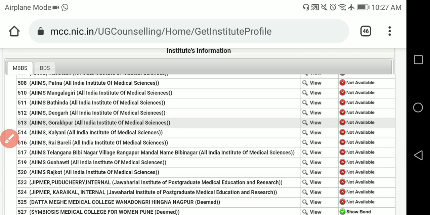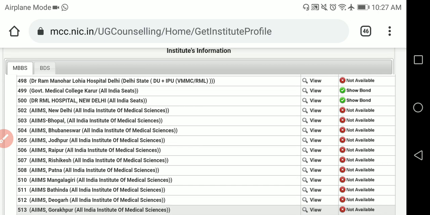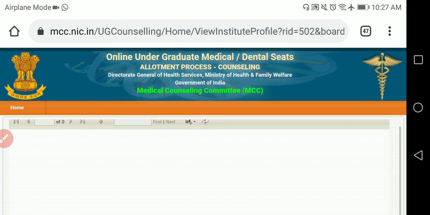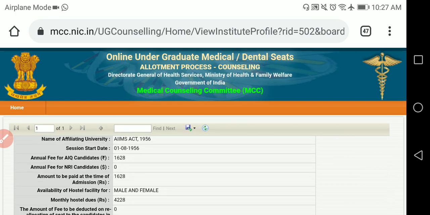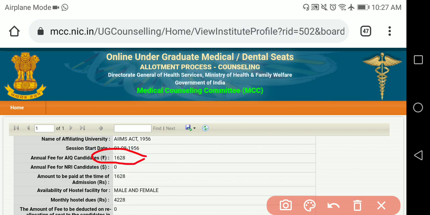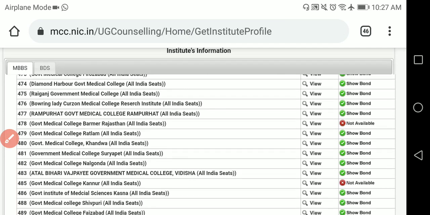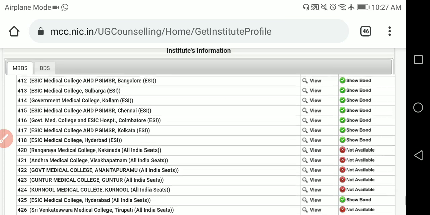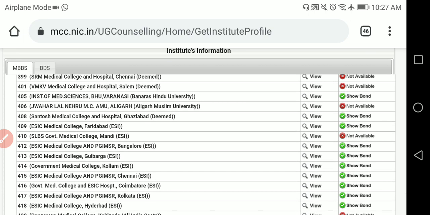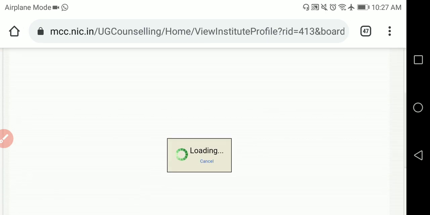Not only here, I will show you in case of AIIMS New Delhi. See, in this particular case, the annual fee for All India candidate is very minimal, that is 1,628 rupees. The amount to be paid at admission is also 1,628 rupees, right? Like this. Monthly hostel dues are 4,228 rupees. Like this, you will get the information for each and every college, whatever you want. See, in this case, ESI College Gulbarga, right? If you click on that, you will come to know the college fees and everything.